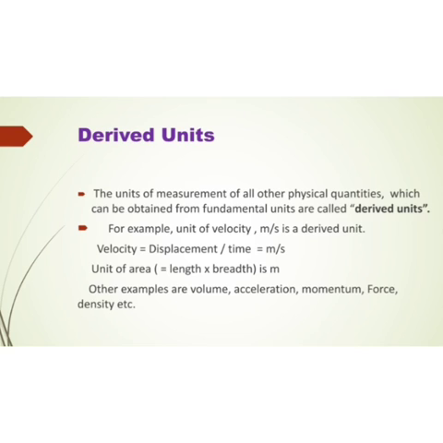Second is the derived units. What is a derived unit? The units of measurement of all other physical quantities which can be obtained from the fundamental units are called the derived units. In a simple way, derived units are obtained from the fundamental units. For example, the unit of velocity is meter per second. Meter is the unit of length or distance, second is the unit of time, and length and time are the basic quantities.